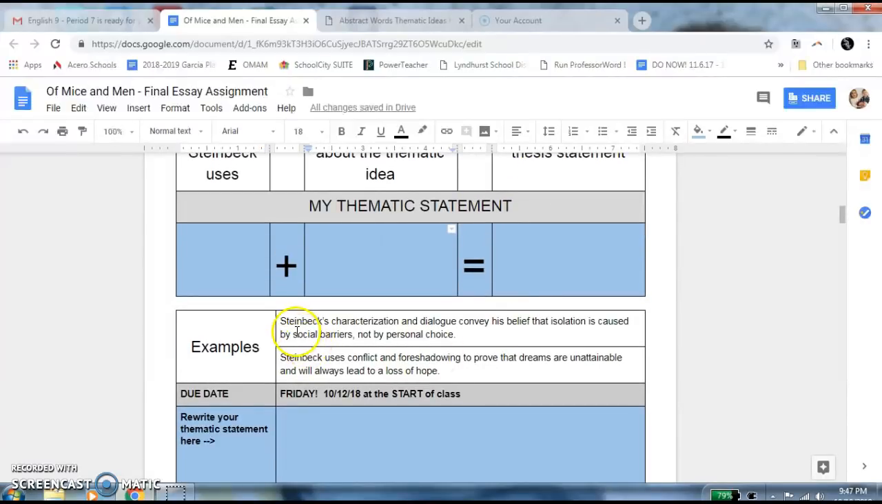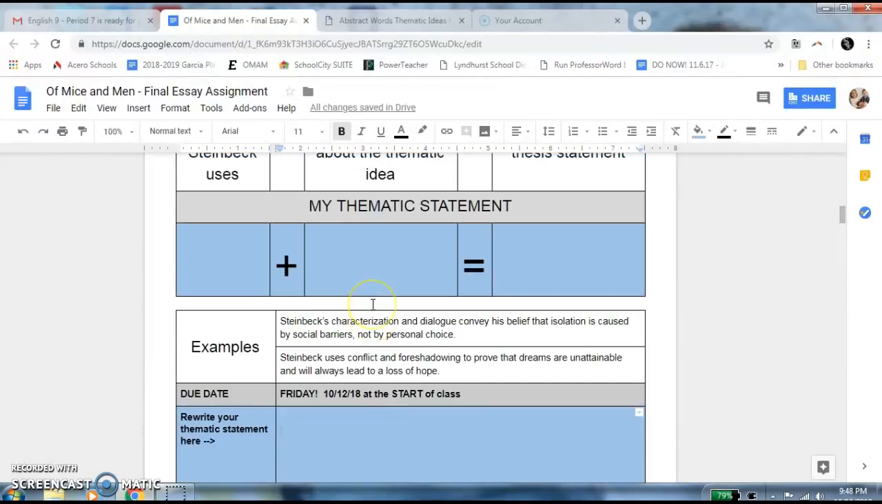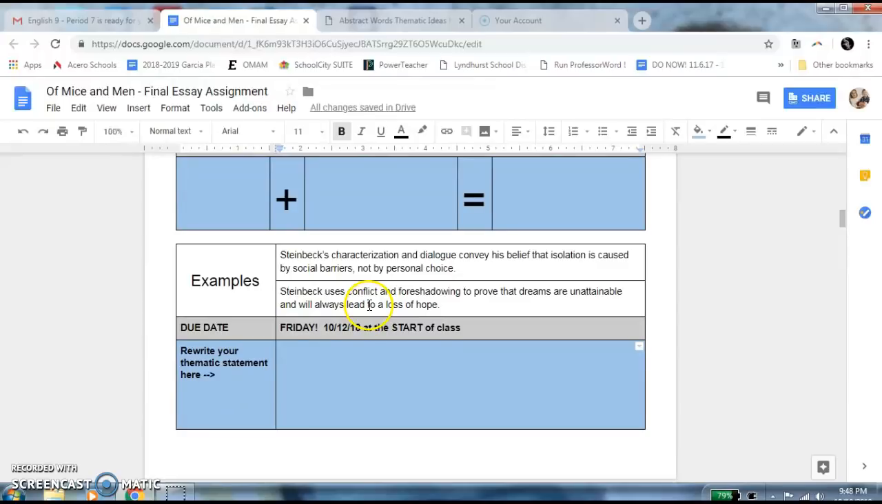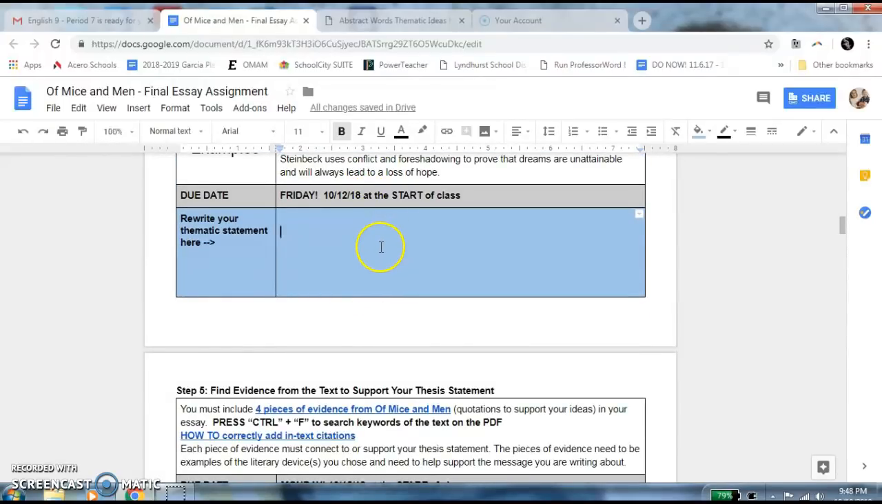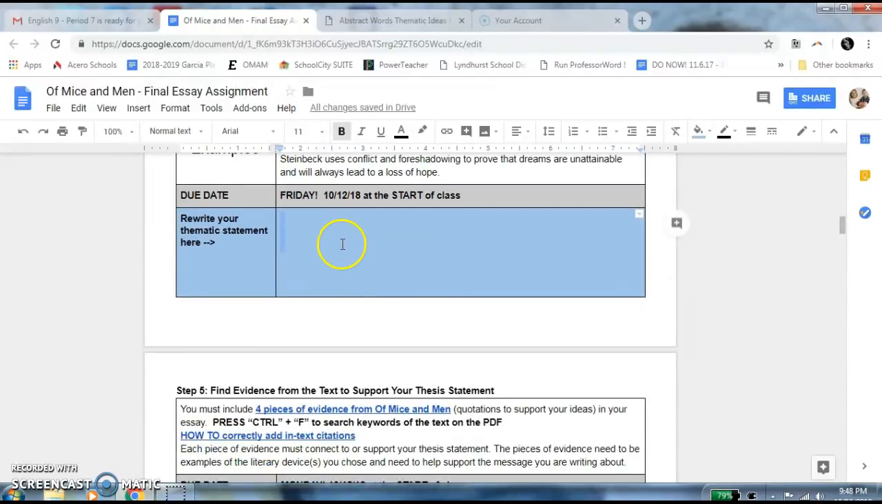It's okay. So there's examples here once again. You have to rewrite this in this blue box right here. All right. This is due at the beginning of class on Friday, 10/12/18. So you should have this done during class on Thursday. If you can't think of your thematic statement during class today, you are going to have to do this for homework, and you will lose points if it is not due. We will be checking these in on Friday at the beginning of class.